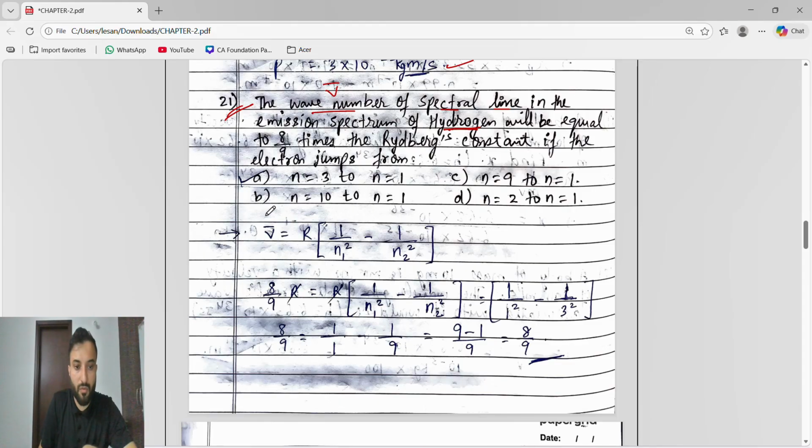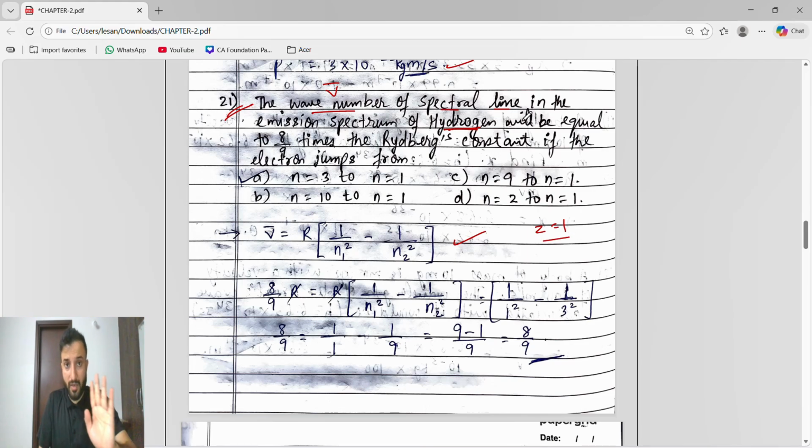The wave number equals R into 1 by n1 square minus 1 by n2 square. For hydrogen, Z is 1.